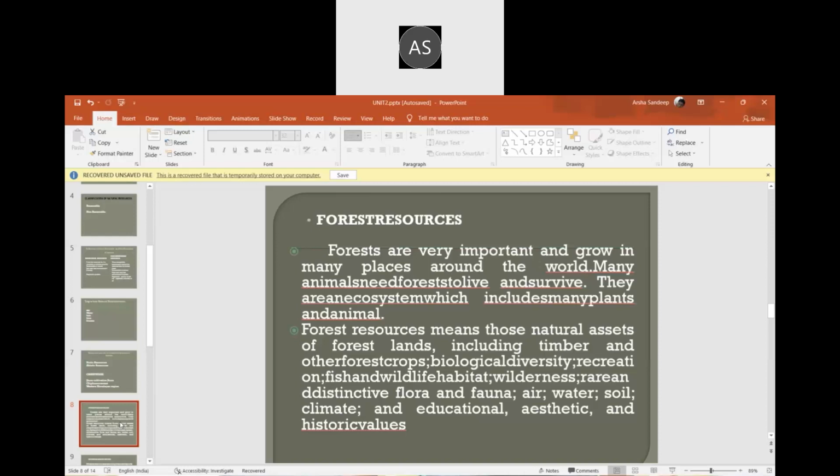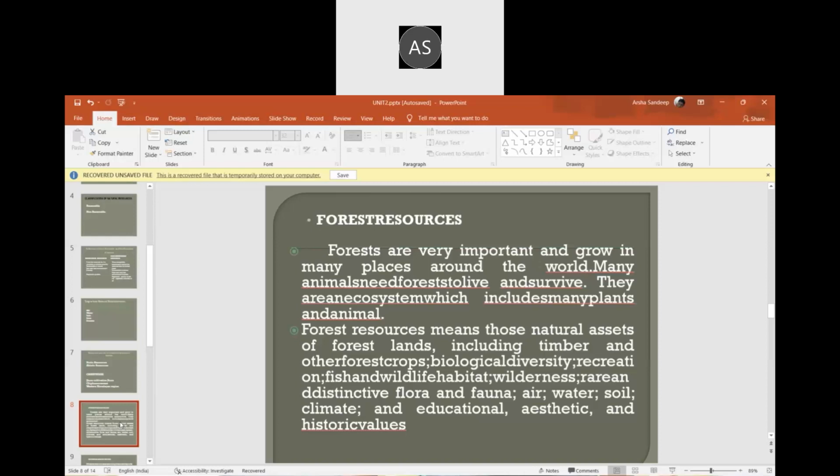There are different types of forest resources: tropical dry deciduous, tropical moist deciduous, tropical evergreen, tropical semi-evergreen, tropical rainforest, subtropical forest, temperate broad-leaved forest, temperate conifer forest. There are a lot of different types of forests, which is very important. Forests cannot be underestimated because we get a lot of things from forests. We need forests for our survival.